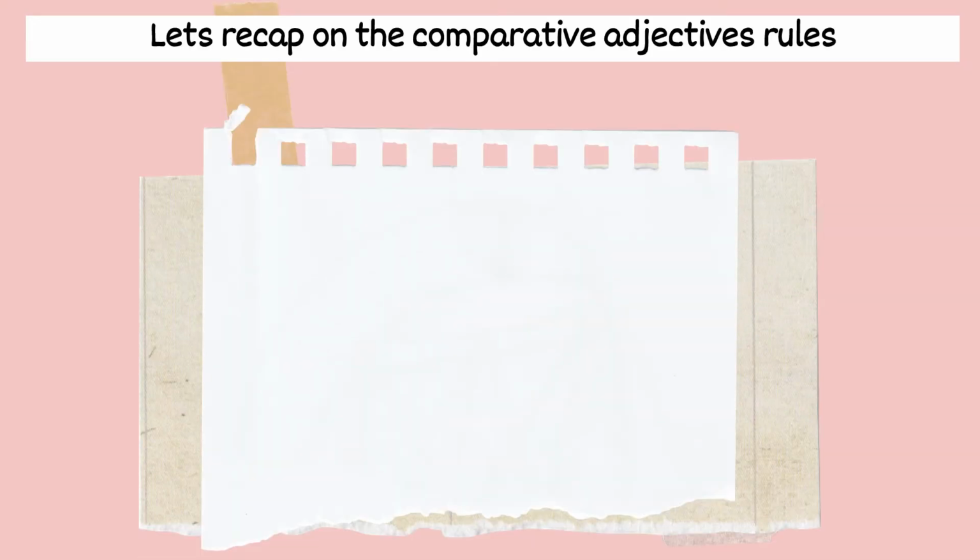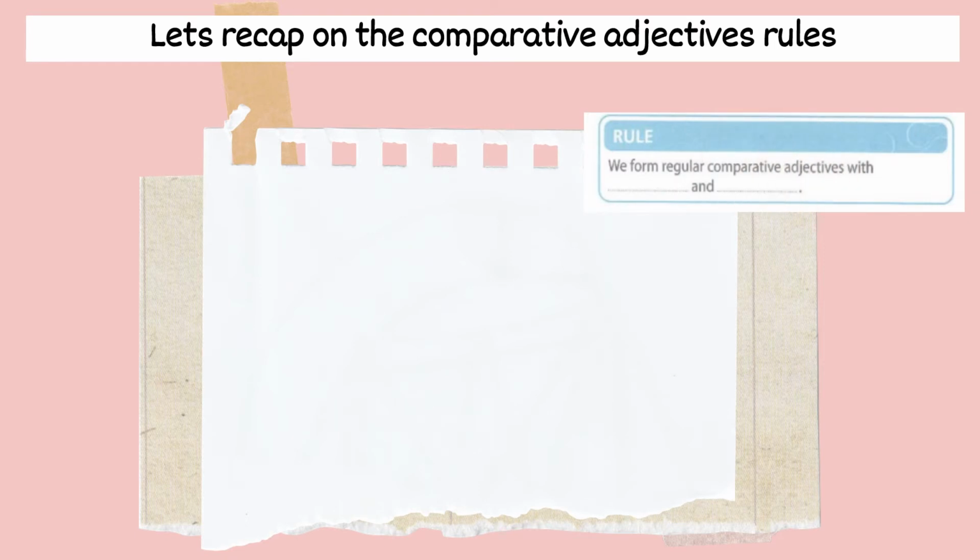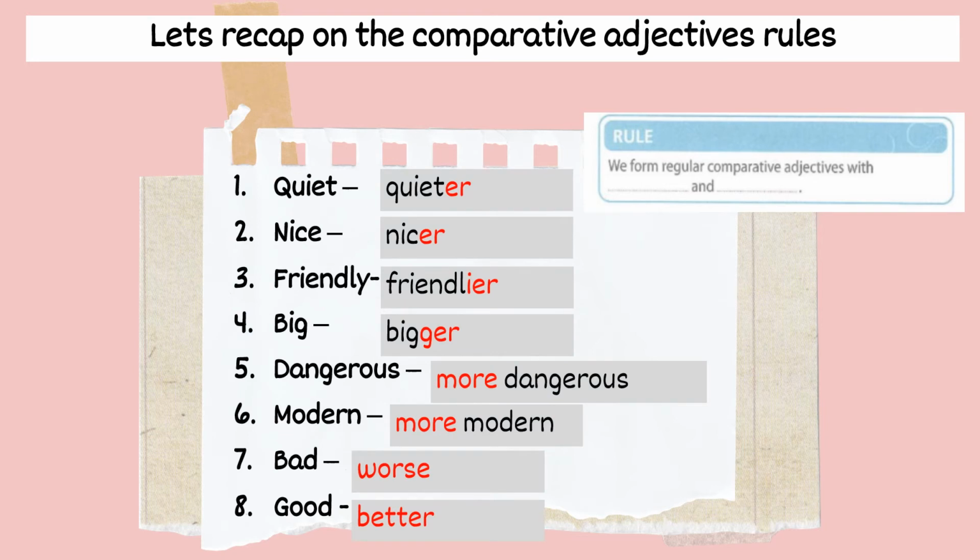Okay, kids, do you still remember the rules about comparative adjectives? Let's recap and discuss the rules briefly. Okay, so we look again at what you did in activity 1 yang kita dah buat tadi. So kita akan discuss rules yang kita telah pelajari sebelum ini.